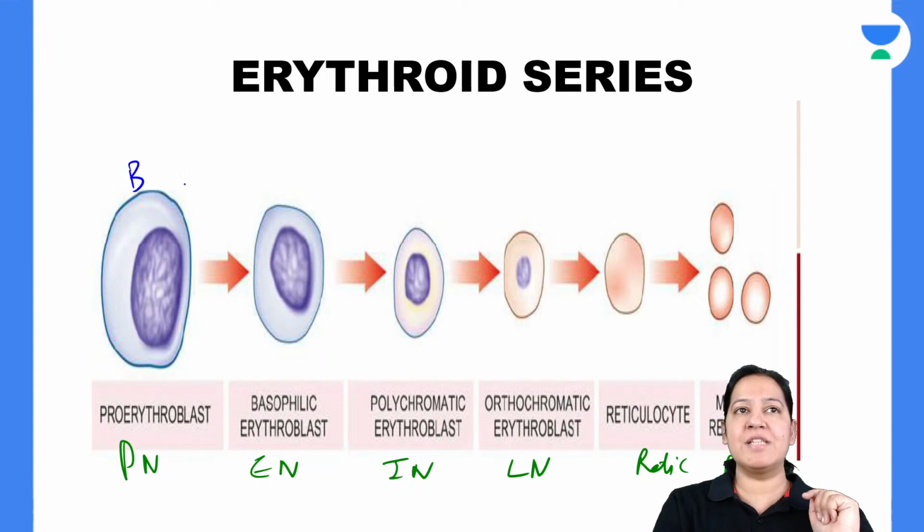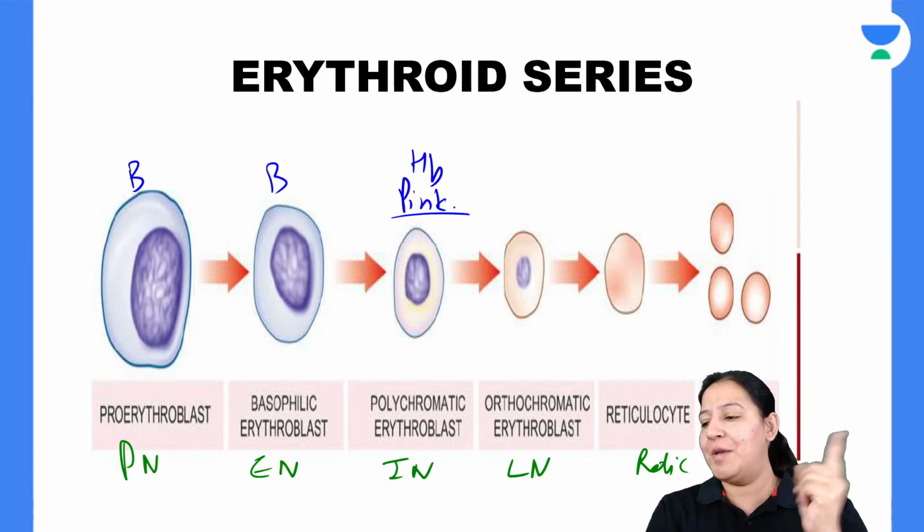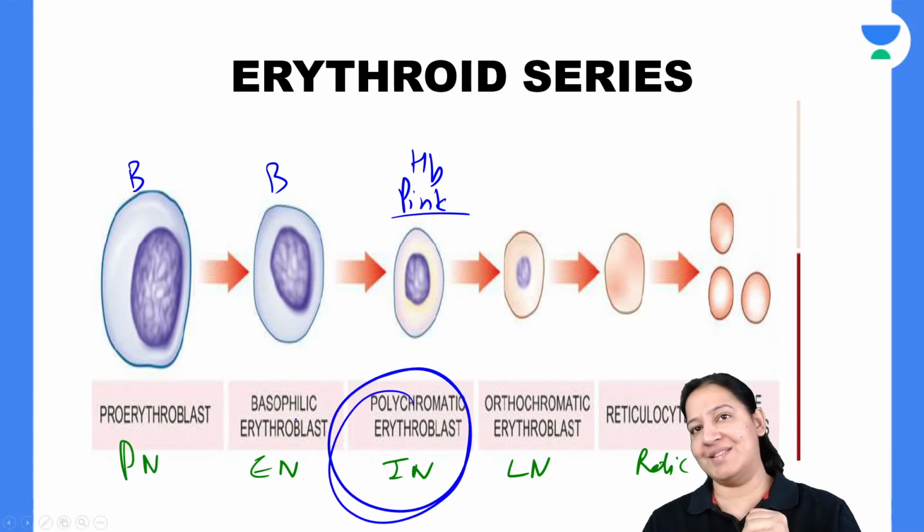See, it is blue cytoplasm. It is blue, but this one is pink. Pink is due to hemoglobin. So hemoglobin first time appears at intermediate normoblast stage. So you yourself got your answer, I guess, right?